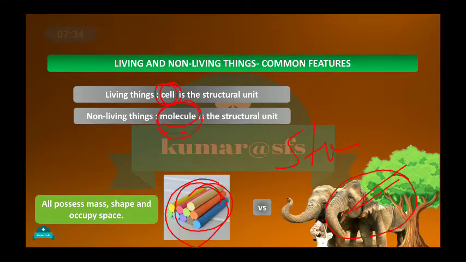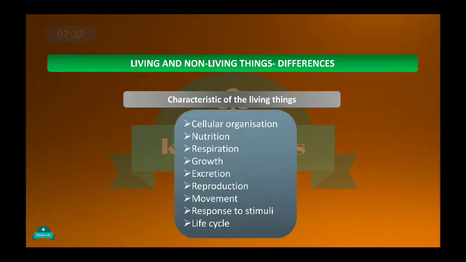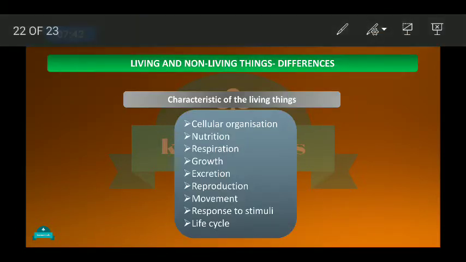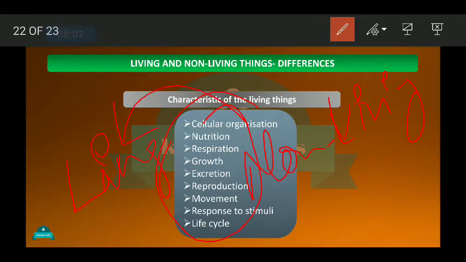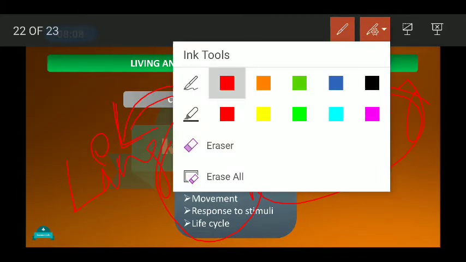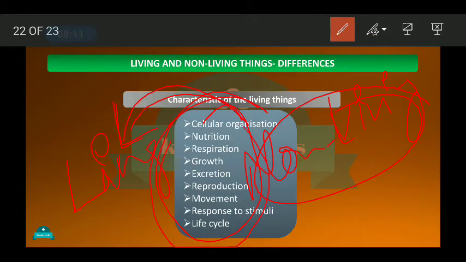Now next are the differences between living and non-living things. We cannot exactly define what living things and non-living things are, but we have certain features which can differentiate living things from non-living things. We have some features in living things which are found only in living things, and which are not found in non-living things.